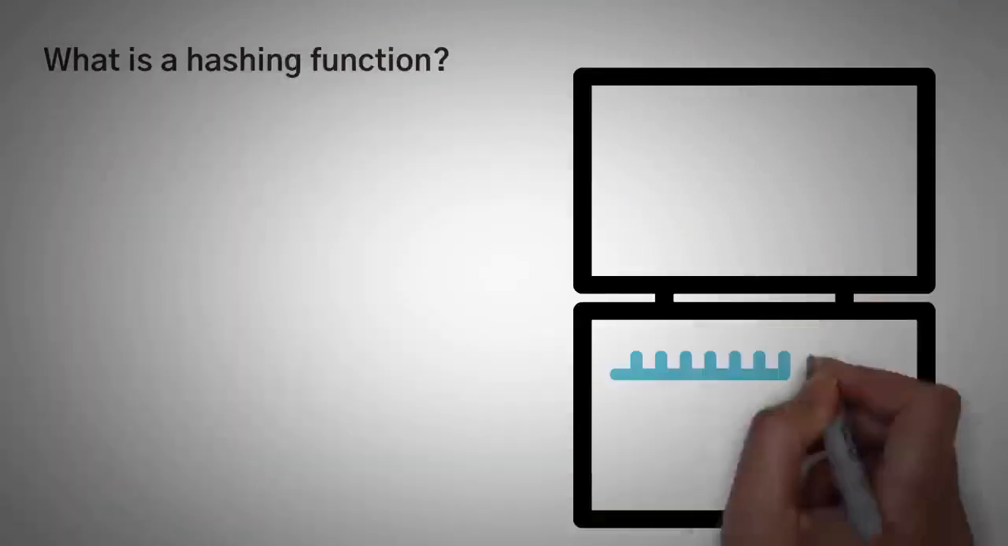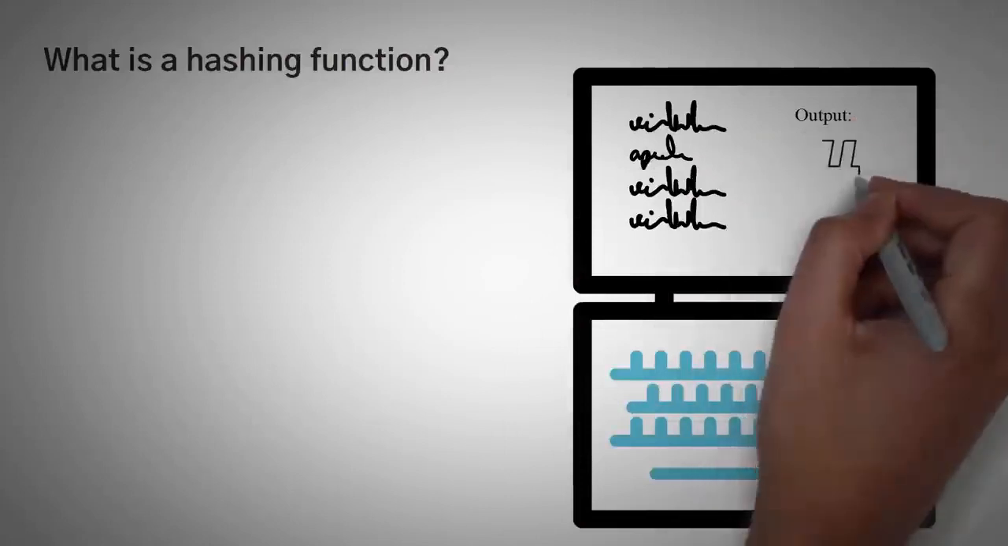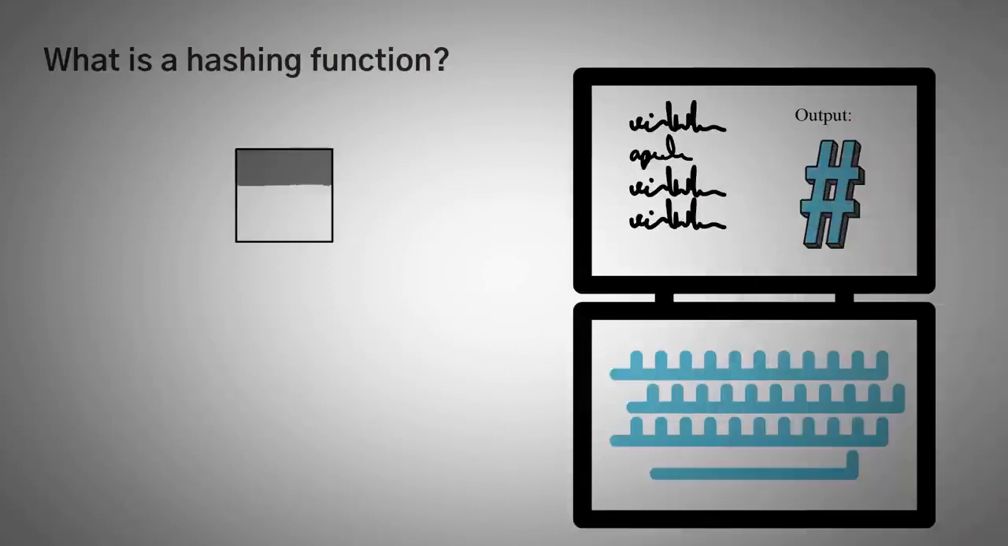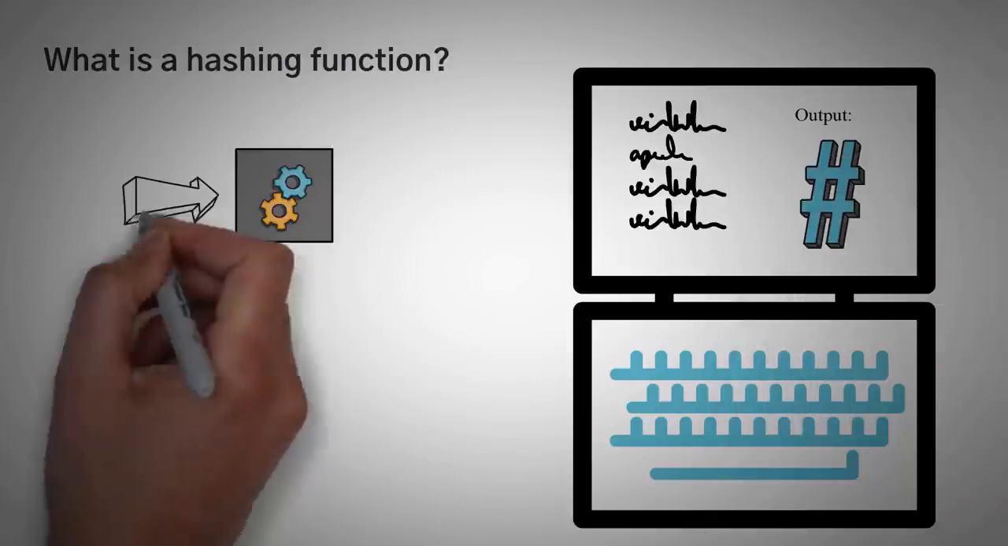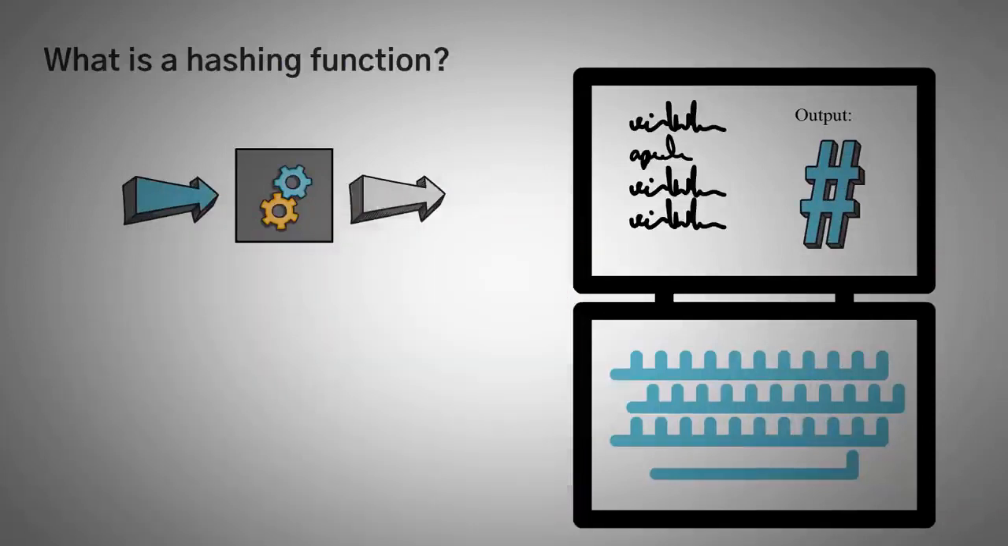A hashing function is a system where you can put something into it and it'll output a hash. Now there's a ton of math happening inside this magical black box, but essentially you give it something and it gives you something. In this case,